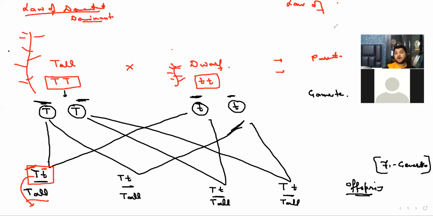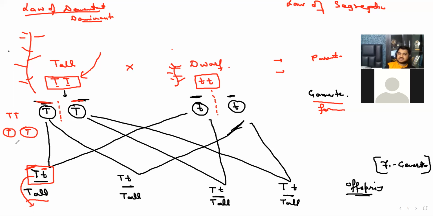The law of segregation. Segregation means, tell me, the parent is capital T small t, right? When they produce gametes, during gamete formation, do the alleles remain together, or do they just separate? They separate. That's why they are going to get connected with this and this, and with this and this.